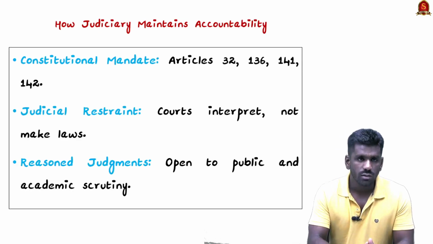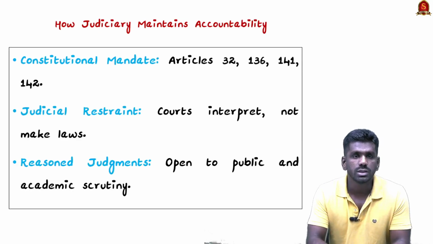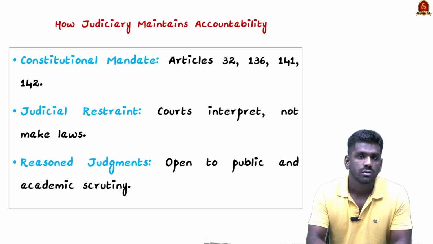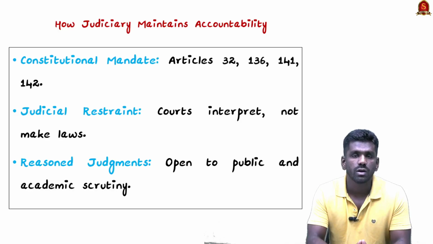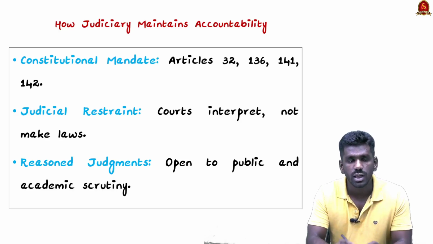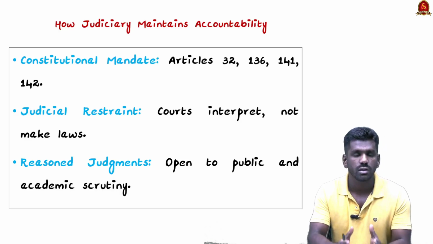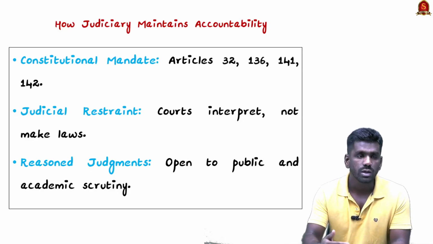But the article we are discussing says that the judiciary actually has accountability, and the Vice President's remarks contradict the claims of the judiciary. Articles 32, 136, 141 and 142 clearly give powers to the judiciary to do complete justice and to ensure the rights of citizens. So the judiciary is working based on these articles only. It is not going beyond the constitution; it is functioning within the boundary limits of the constitution.